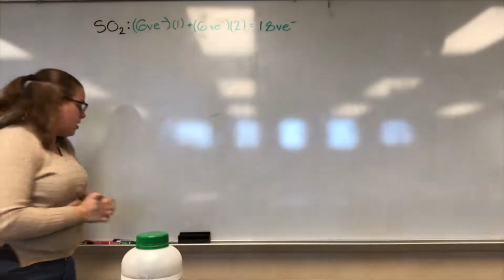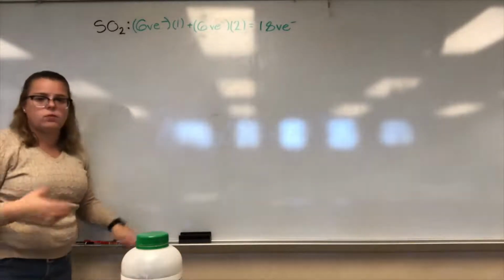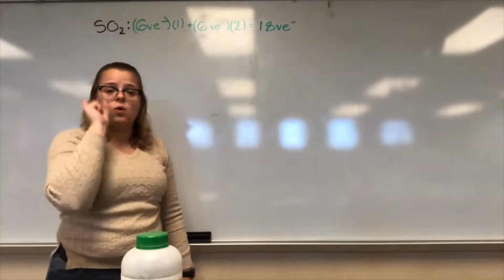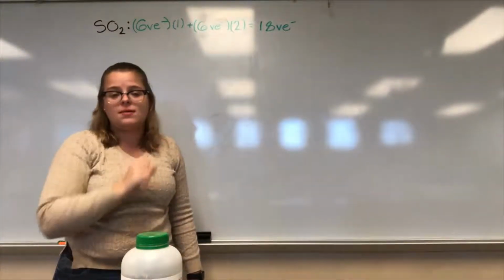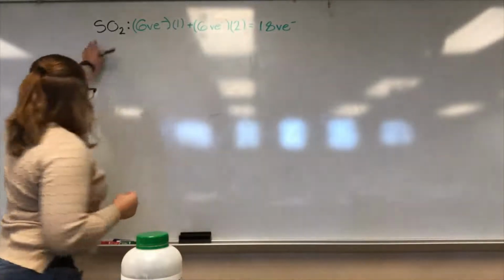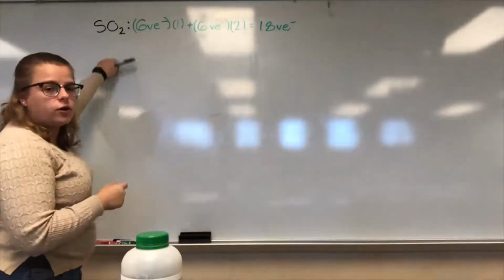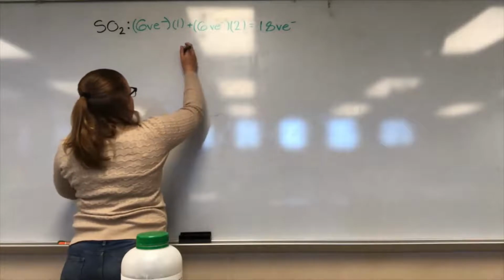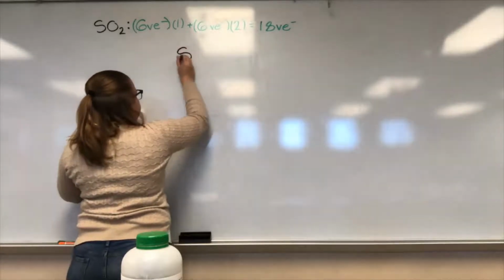Our next step is to figure out which one is our center atom. Remember, center atom is the atom that has only 1 of them in the compound. There's only 1 of them in the compound. So looking at SO2, there's only 1 sulfur. So sulfur is going to be our center atom.